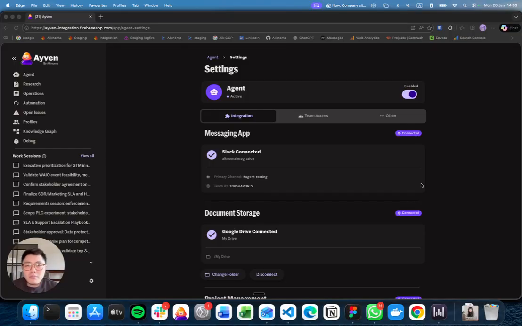And today I'm just going to really quickly explain how Ayven is using the Google Drive API, and just really your team's Google Drive, no matter if it's personal or shared drive, using it as a knowledge repository to persist some of the knowledge or the documents that you guys have been working on as a source of knowledge, and we can turn that knowledge into actions.